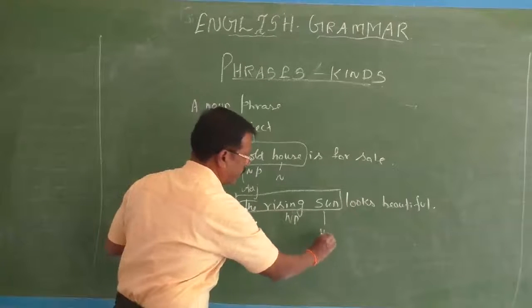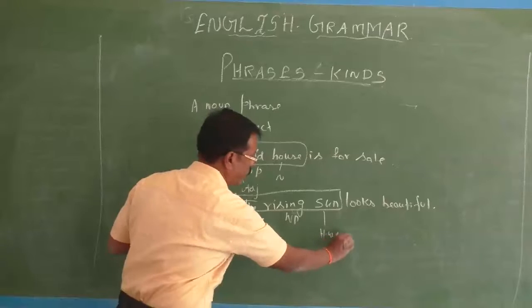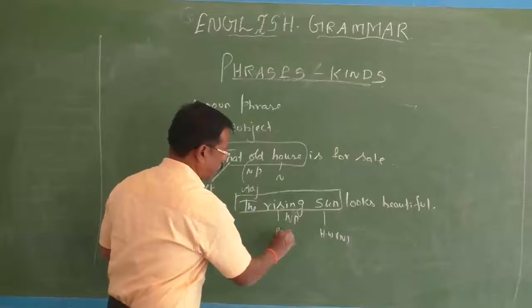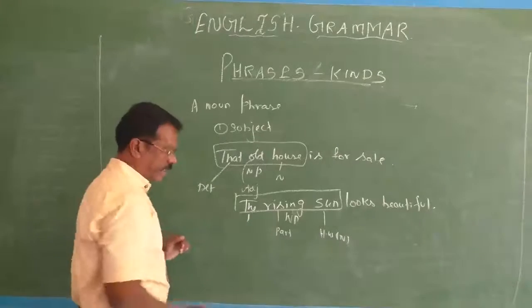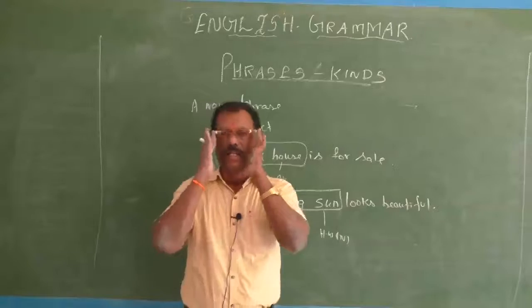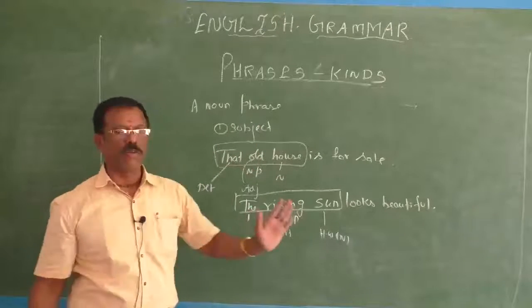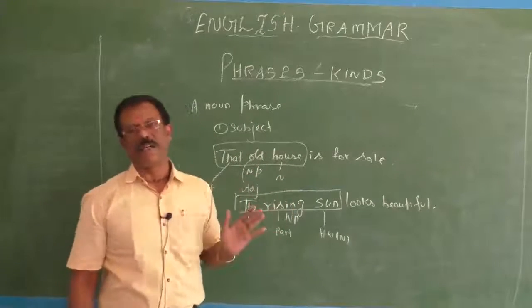Sun is the head word, a noun. Rising is a participle, a present participle. The is a determiner, the definite article. So the rising sun is a group of words, and this group is called a noun phrase.